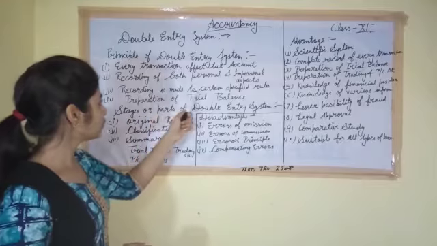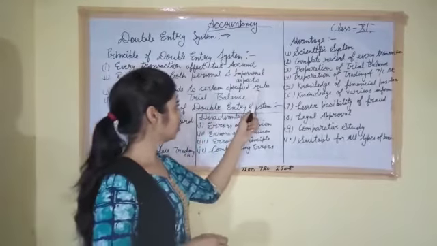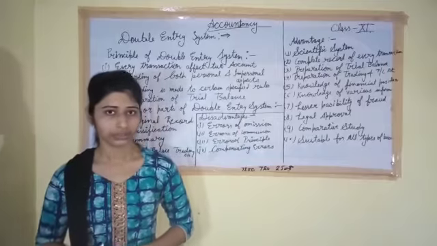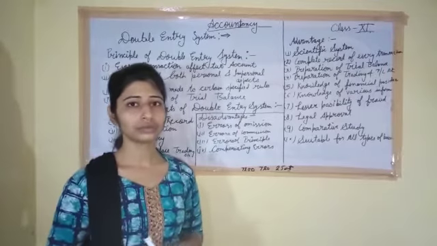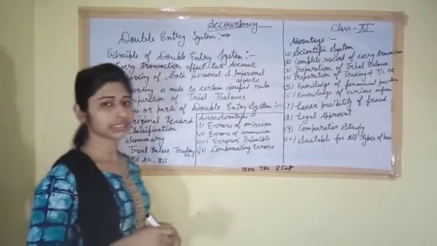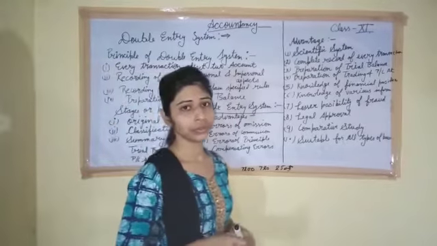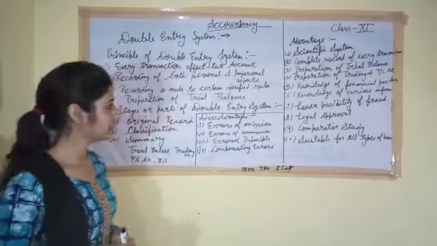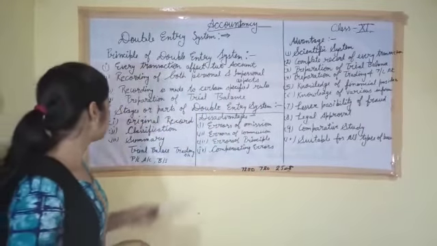Recording is made according to certain specified rules. There are some rules for debiting and crediting the account. So all those rules are followed here in the double entry system, as we discussed in our last video, the golden rules of accounting. Those rules are applied here in the double entry system.